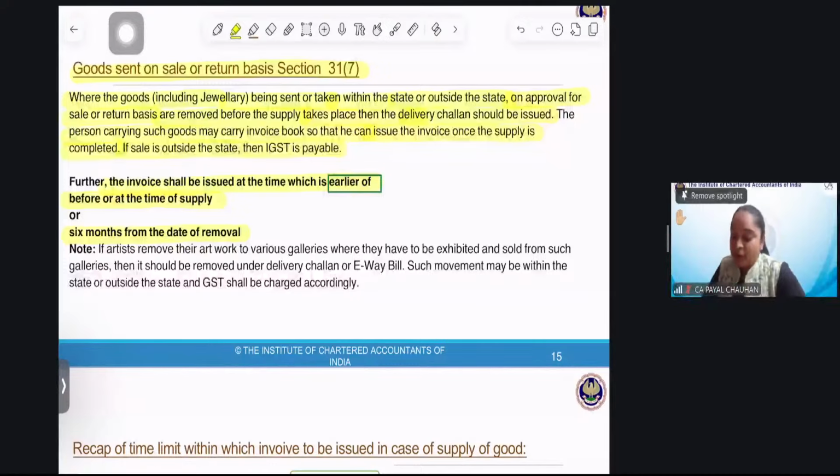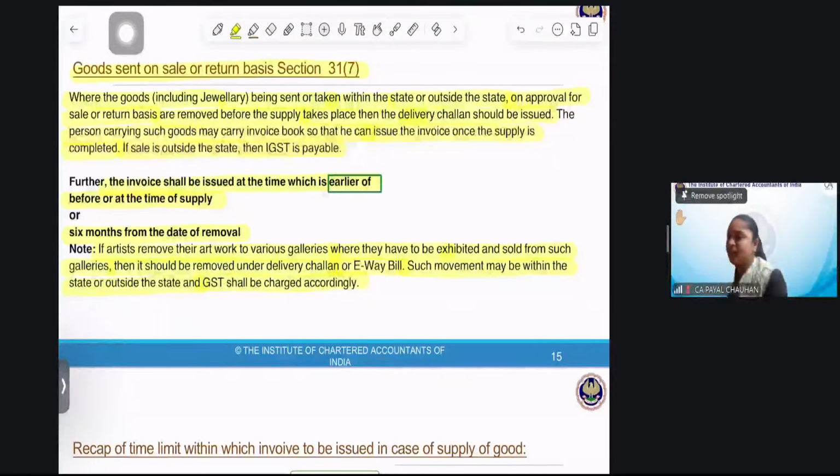Now, note, if artists remove their artwork to various galleries, where it has to be exhibited and sold, then it should be removed under a delivery challan or e-way bill. Such movement may be within the state or outside the state, and the GST shall be charged accordingly. I'm an artist. I draw paintings, but I need art lovers to see them, so I send my paintings to art galleries.